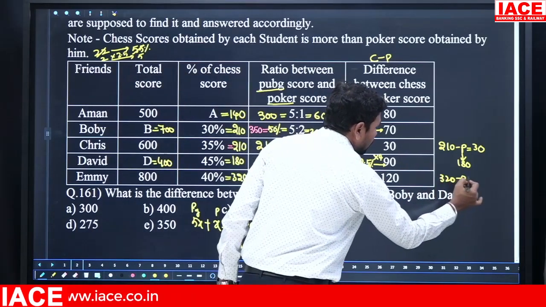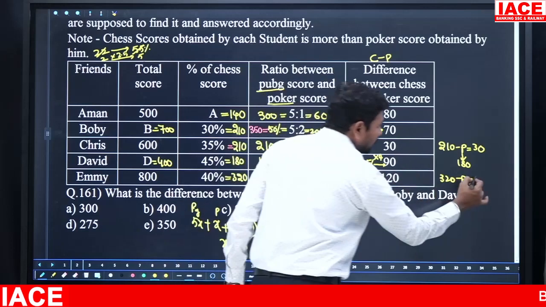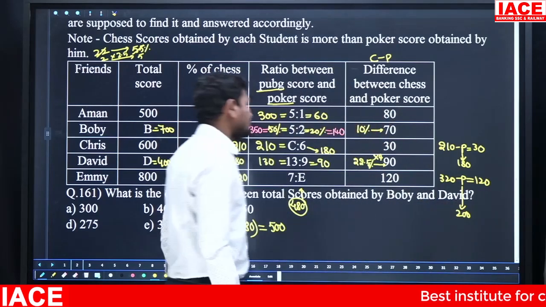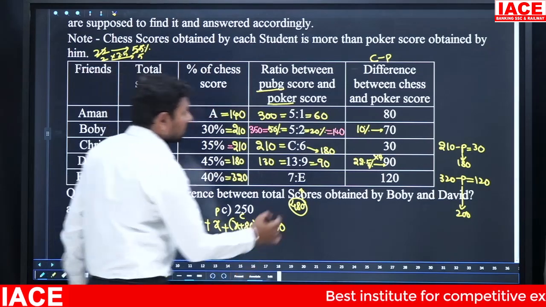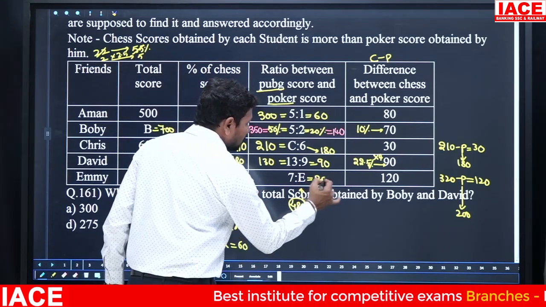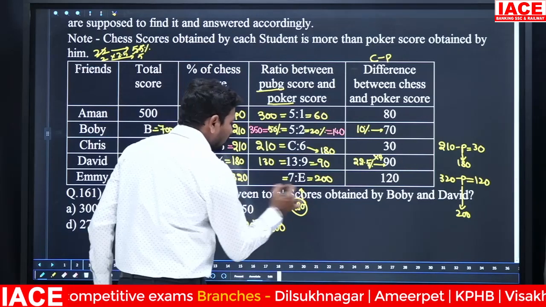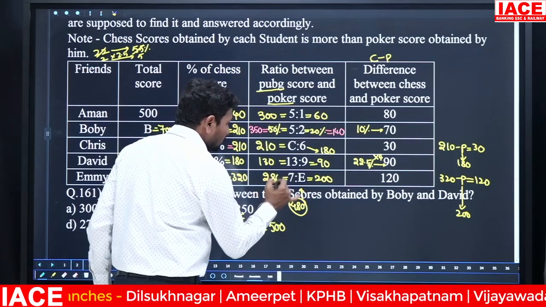320 minus P is equal to what is the value? 120. That means P is equal to how much? 200. Then the poker value is 200. In 480, 200 is gone. Remaining value is how much? 280. Remaining value is 280.